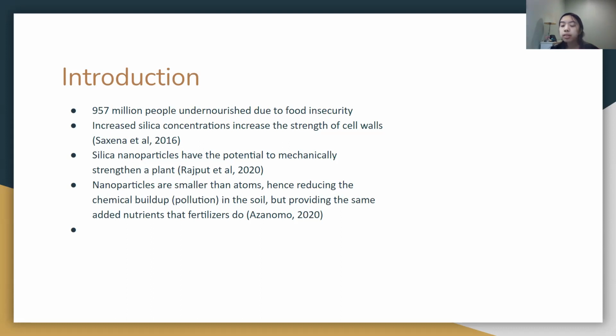Lastly, because of the size of nanoparticles, any excess silica concentrations that the land is exposed to can be easily reabsorbed into the soil, being environmentally sustainable and reducing the pollution seen with the reuse of current commercial fertilizers.